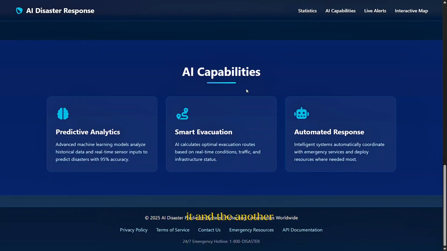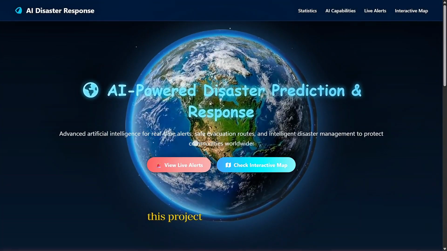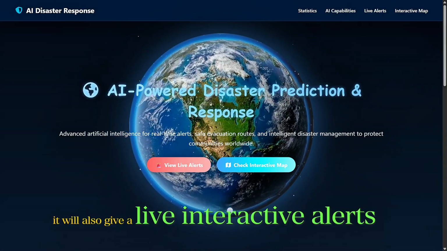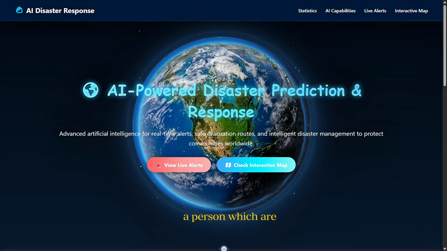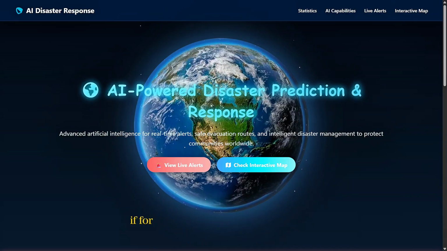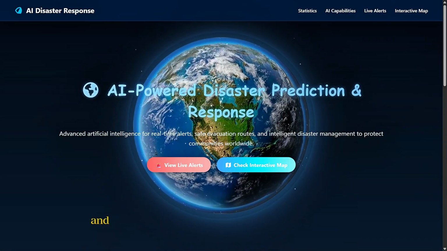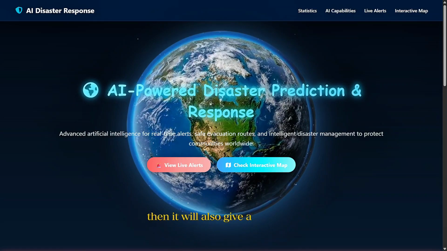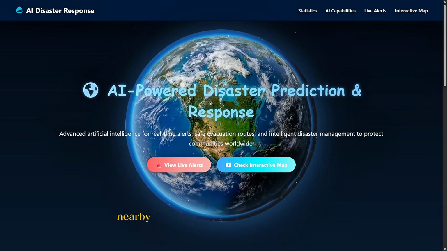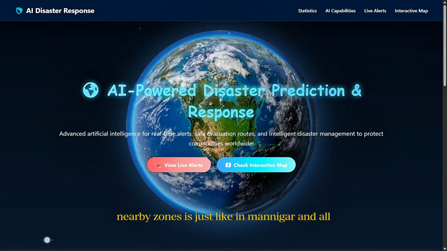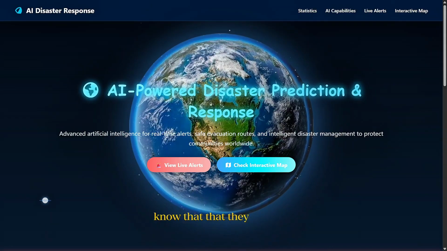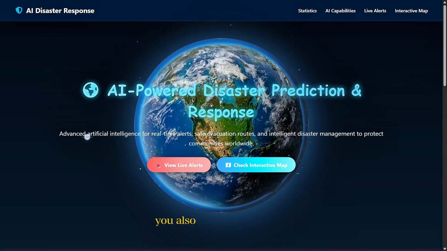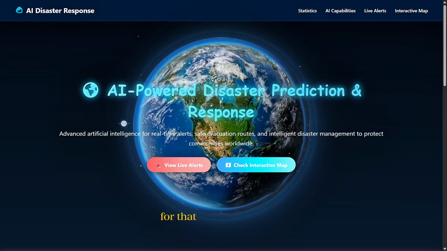Another feature of this project is that it will also give live interactive alerts to the persons who are near that area. For example, if you are in Pune and the affected area is Shivaji Nagar, then it will also give alerts to the nearby zones, like Viman Nagar and others, to let them know that the point is in a red zone, so you also have to be alert. For that, we have created this.